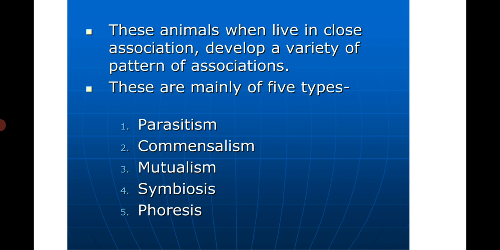Of these associations, commensalism is a loose association that is made on the basis of shelter, defense, or food obtaining mechanisms, whereas parasitism, mutualism, and symbiosis are intimate associations in which the metabolism of one individual of one species is dependent to some degree on permanent association with an individual of the other species.